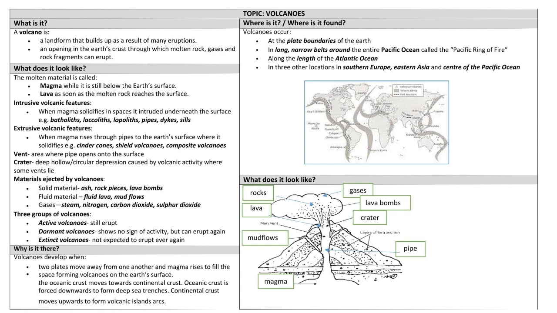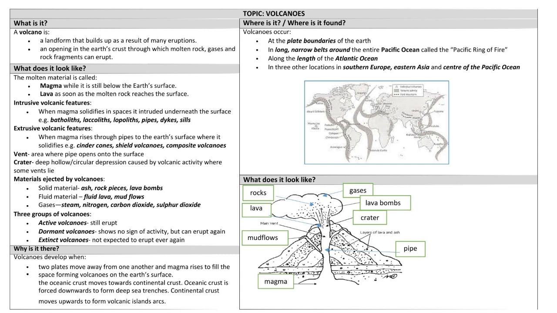There are 3 groups of volcanoes. Active volcanoes still erupt. Dormant volcanoes show no sign of activity, but can erupt again. Extinct volcanoes are not expected to erupt ever again.